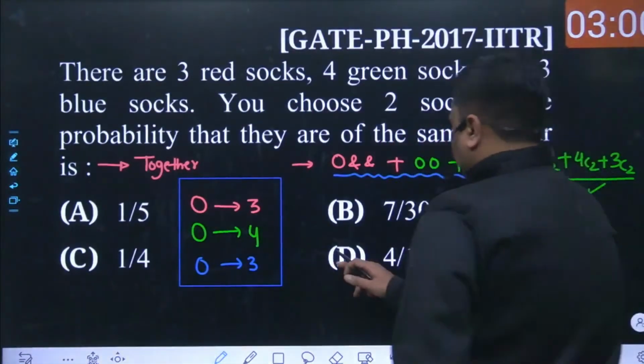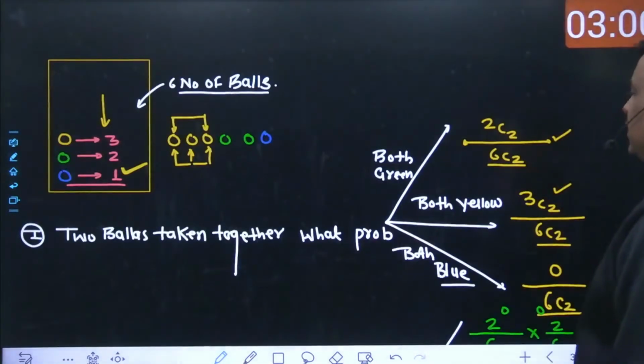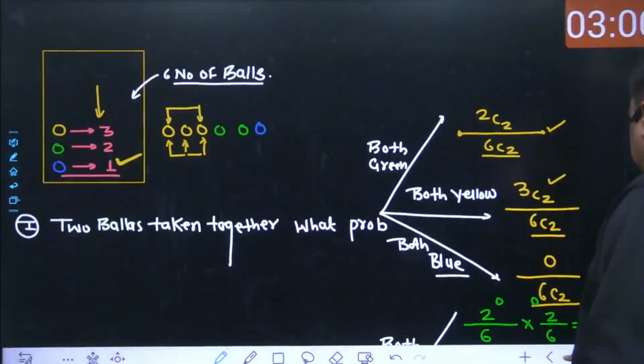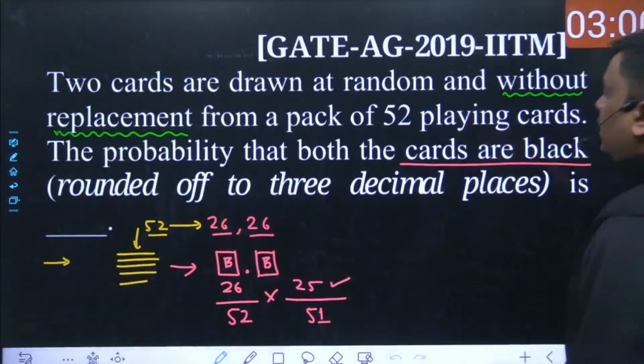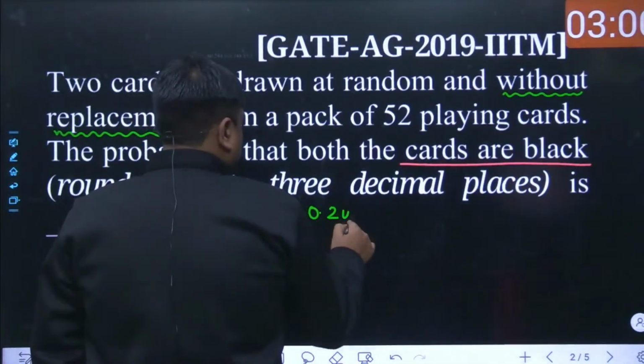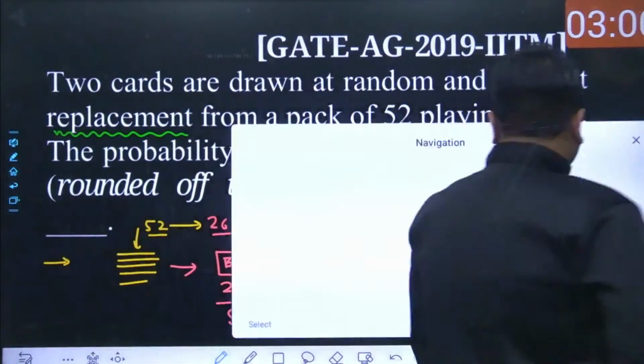Anyway, the answer for this given question is supposed to be D. And similarly for the last question, the answer is supposed to come as 0.245. 0.245.